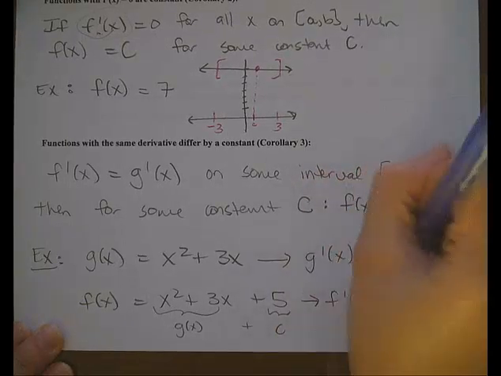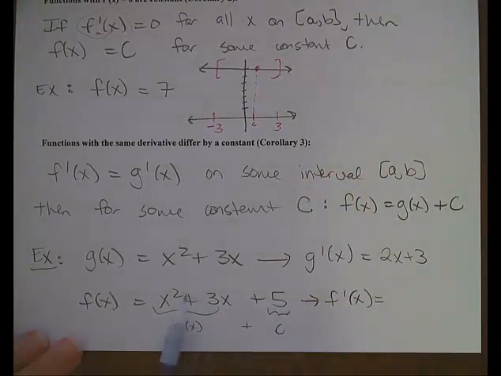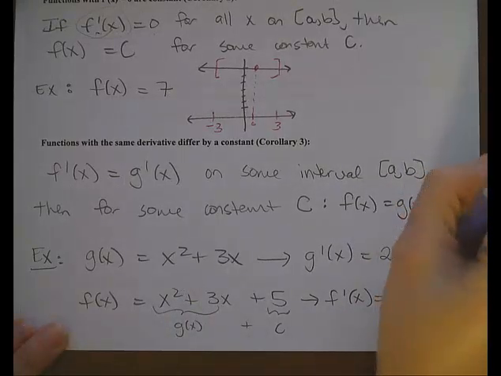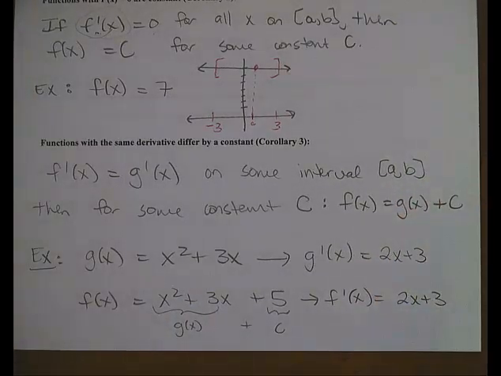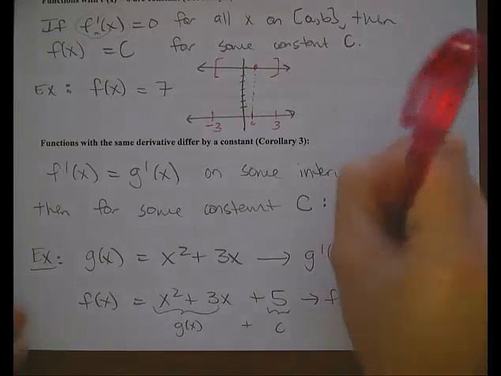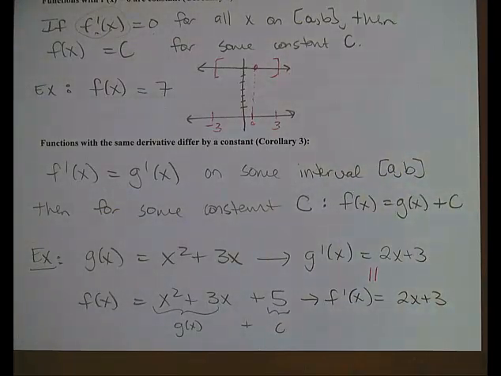Similarly, if you were to find the derivative of f of x, it would also be 2x plus 3. So even though these functions differed by a constant, they ended up having the same derivative. So this is going backwards, saying, okay, if you end up with 2 of the same derivative, that must mean that the functions were similar except for differing by a constant.